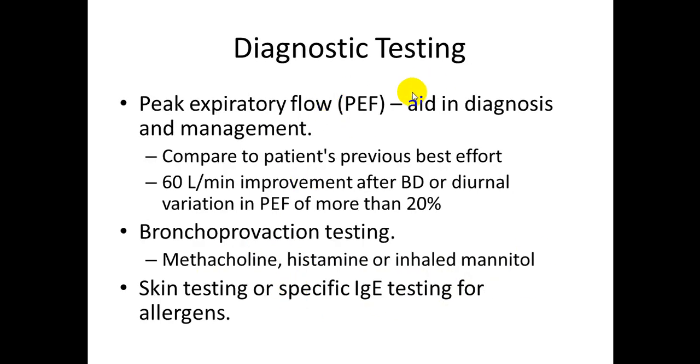The other way, other than the spirometer, is peak expiratory flow. This maneuver is very simple and aids in diagnosis and management. We compare it to the patient's previous best effort. This is a home device, and we take at least 2 readings per day and compare this reading with the previous reading and the best reading. A 60 liter per minute improvement after a bronchodilator, or diurnal variation in the peak flow of more than 20%, also goes with asthma.